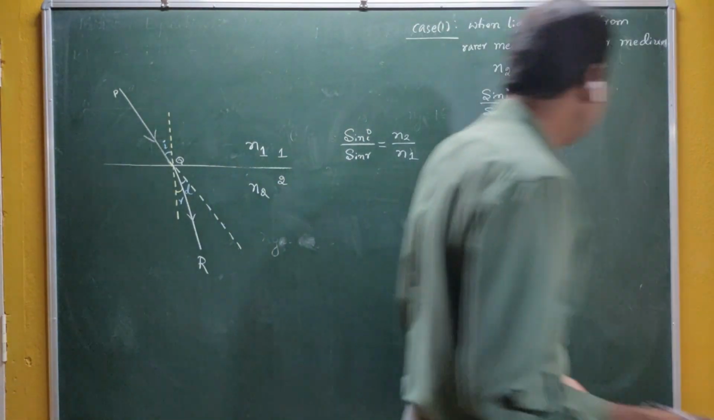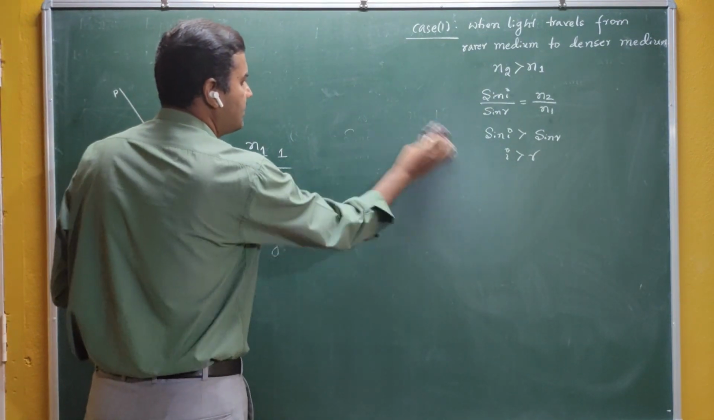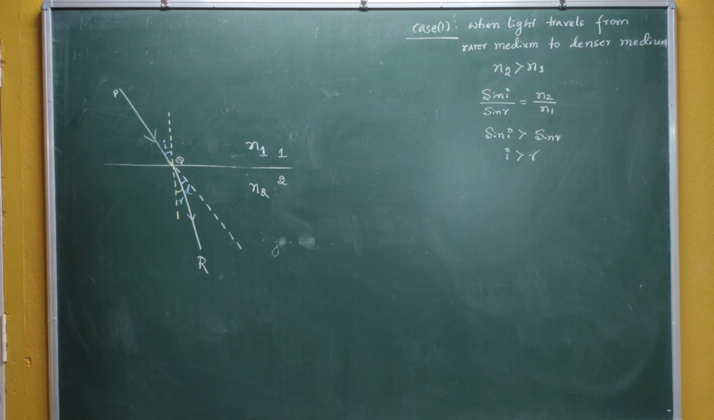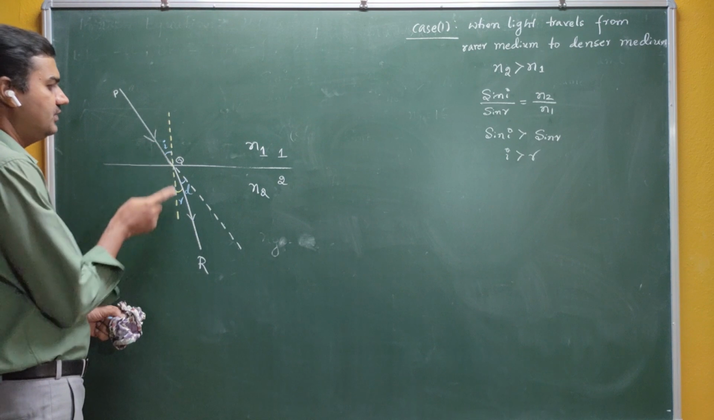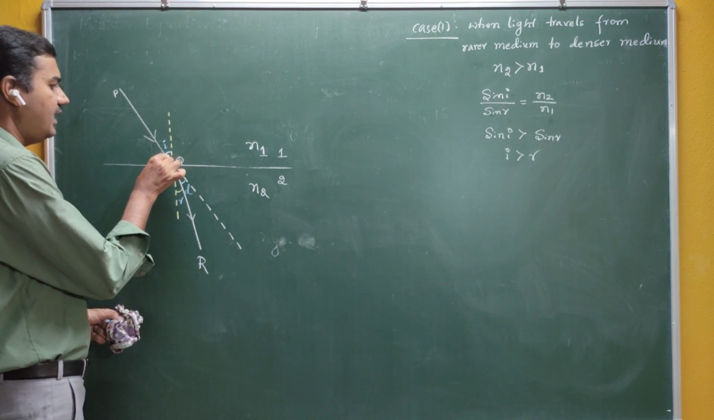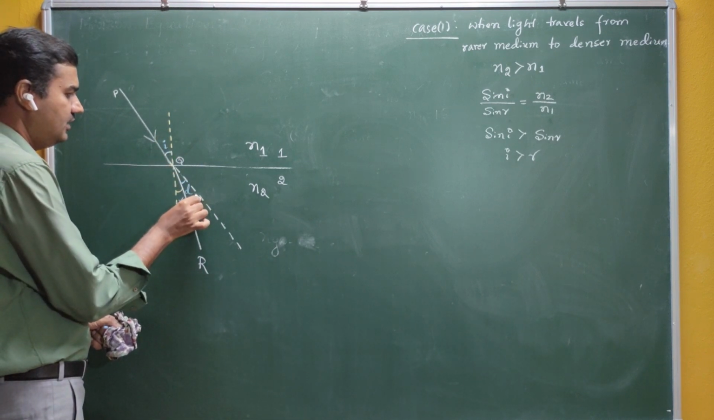That means when light travels from denser medium to rarer medium, the angle of incidence should be greater than the angle of refraction. Therefore, i should be greater than r. So now this diagram is correct. You can see here, this angle is i, this is the normal, and this is the undeviated direction.